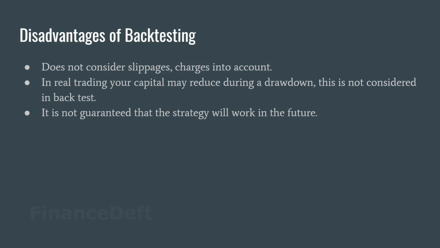One more thing backtesting does not take into account: say you sell one lot of Nifty for like 1.2 lakh, and you encounter a drawdown. Say you lost 20 percent of your capital, which is approximately 20,000, and your capital is like 1 lakh.